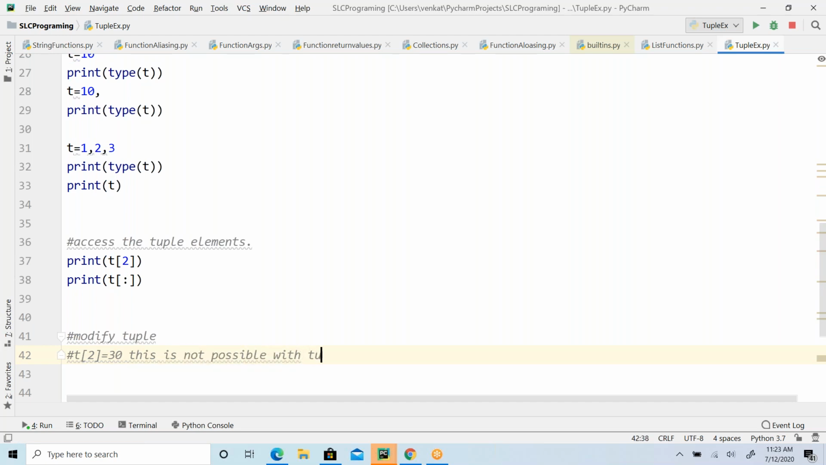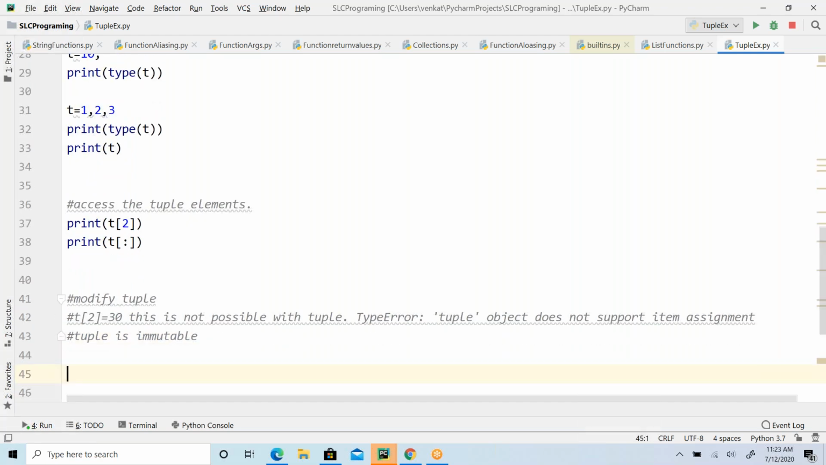So tuple is immutable. You cannot modify it. The same thing if you apply to a list, yes, you can do that. You can replace it. That is the only difference between list and tuple. Everything else will be the same.